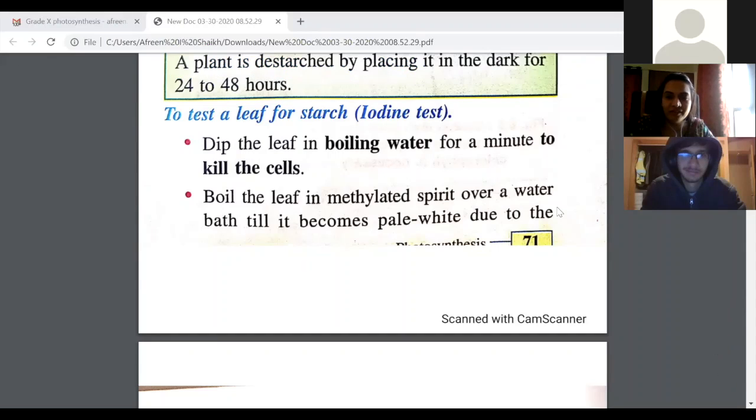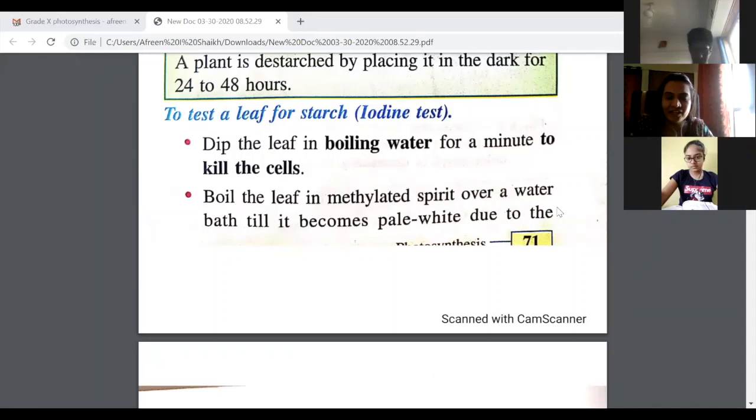Give me your name. Kanchan. Kanchan. Yes, she's paying attention to the screen. Pale white. Yes, Aditya, I've told you to pay attention to the screen.